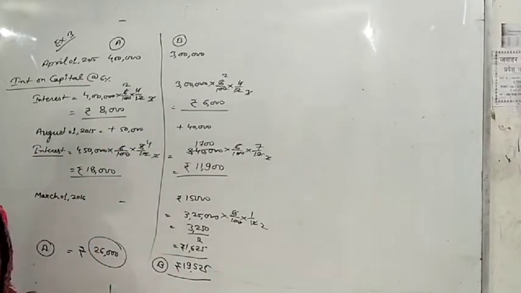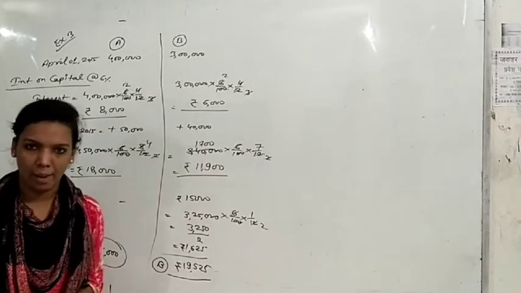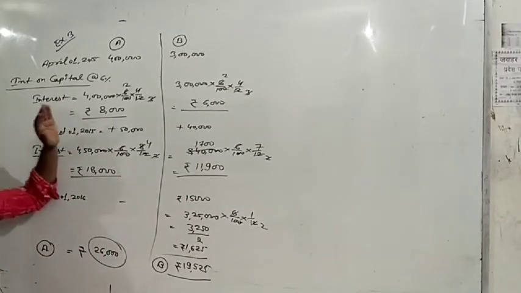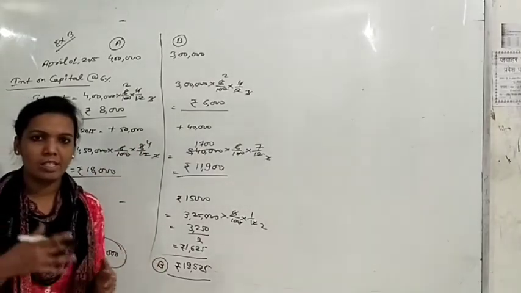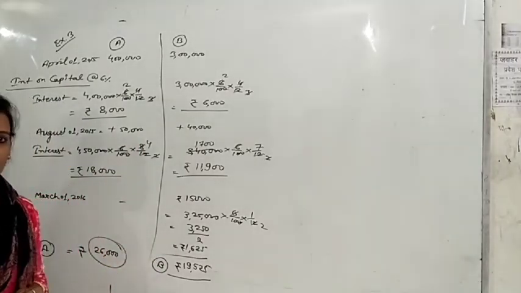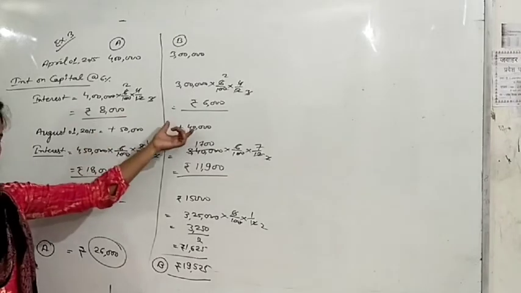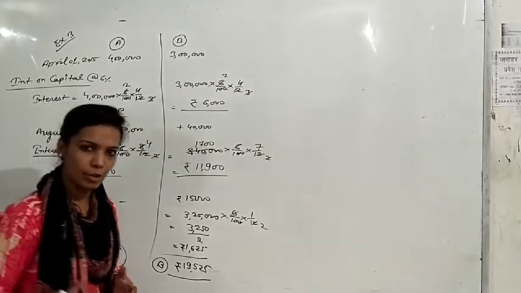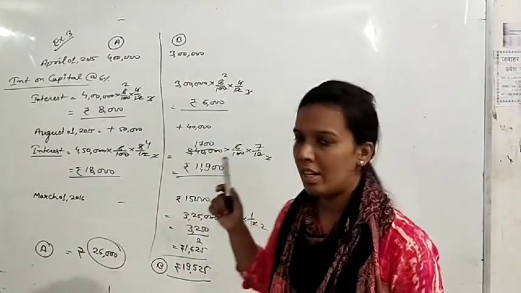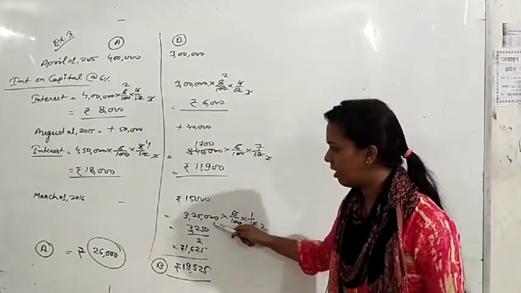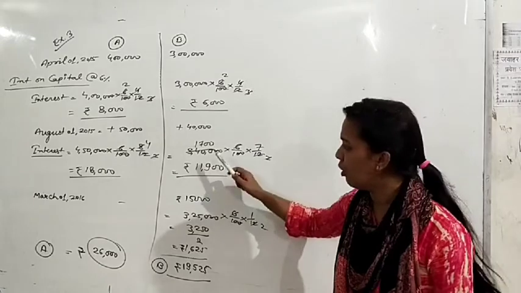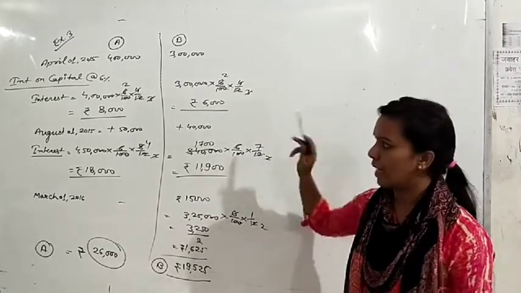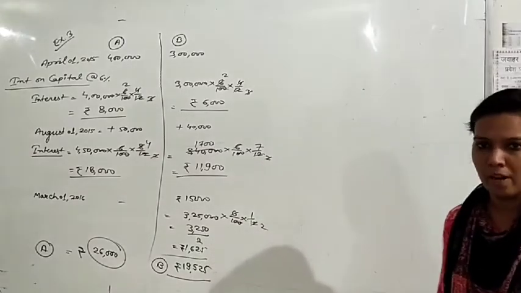So this is the method of how we will calculate interest on capital. First of all, you have to check the capital that is introduced in the starting of the business, for how many months we are using the same capital. According to this, we will calculate interest. If any partner is withdrawing any money, we will deduct that money from the capital, like we are doing here for B. So this is the method of calculating interest on capital of partners.